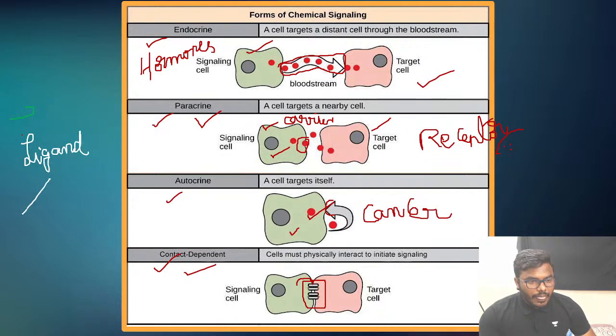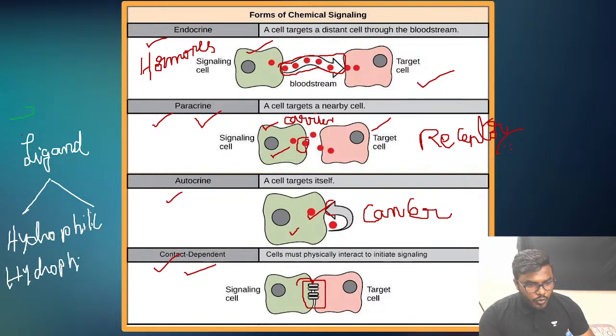You know, right? There are two types of signal molecules. One we call hydrophilic signal molecule. Another one, friends, we call hydrophobic signal molecule. Correct? One is hydrophilic, another one is hydrophobic signal molecule. All of you keep that point in your mind.